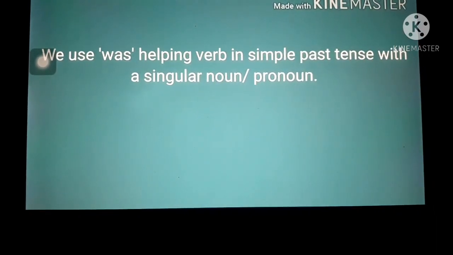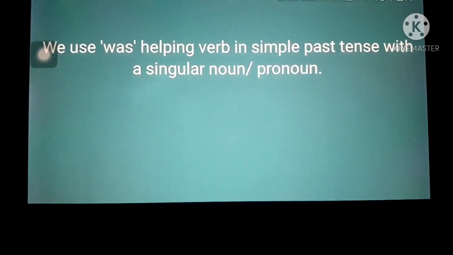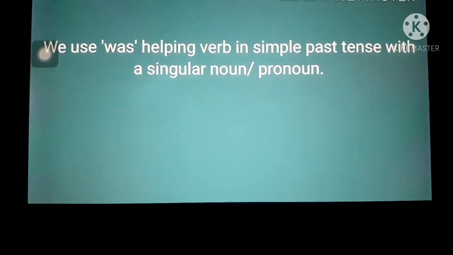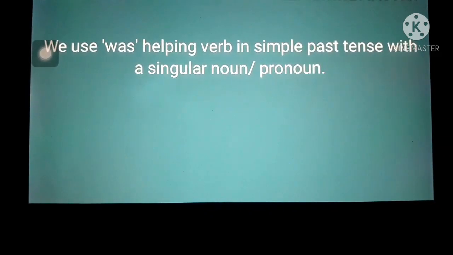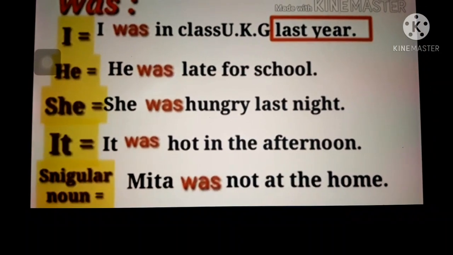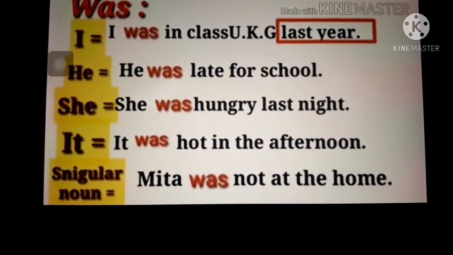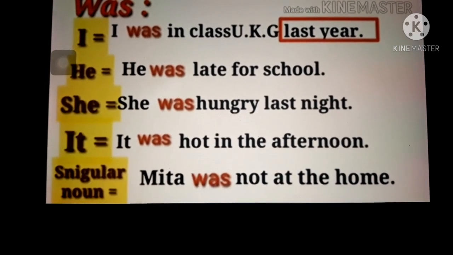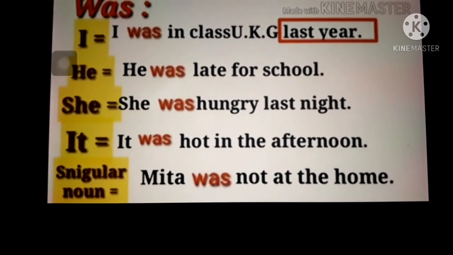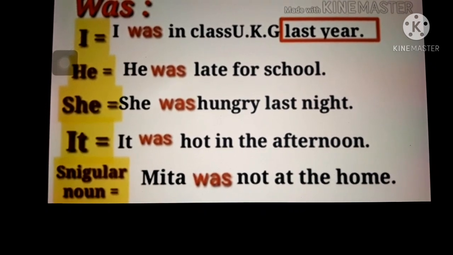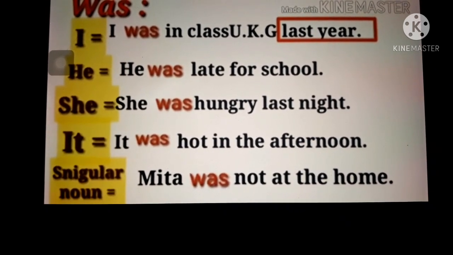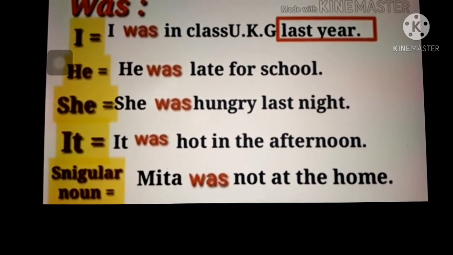We use was helping verb in simple past tense with a singular noun or pronoun. Let us see examples. Children, we use was helping verb with singular nouns in past tense. For example, I, he, she, it or any singular noun.